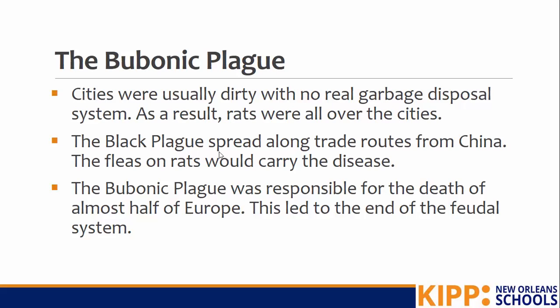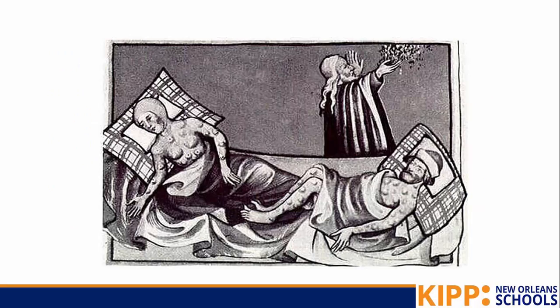This plague spread along trade routes from China. The fleas on rats would actually carry the disease. So the more rats there were in an area, the more fleas there were in the area, and the flea bites would give people the bubonic plague, which killed millions and millions of people. The way that these rats and fleas made it from China was through trade routes. The bubonic plague was responsible for the death of almost half of Europe. This led to the total end of the feudal system. So the feudal system was already weakening, but now with the bubonic plague, it's gone.